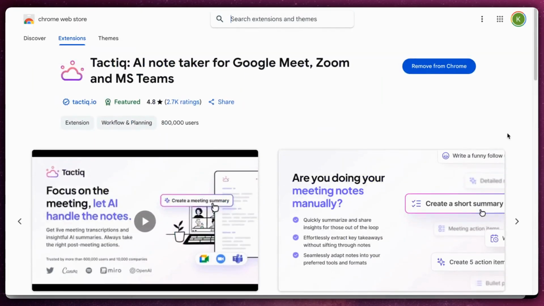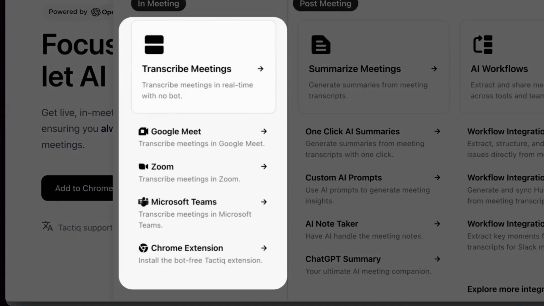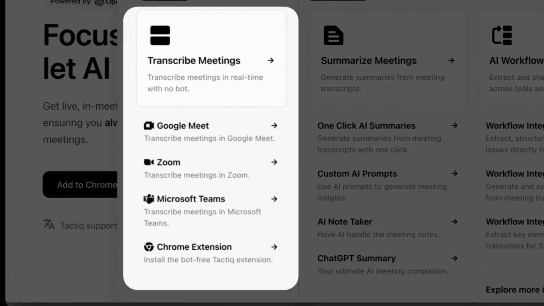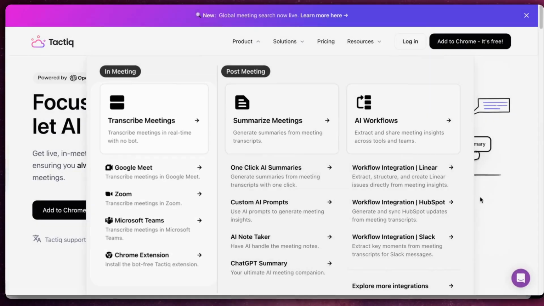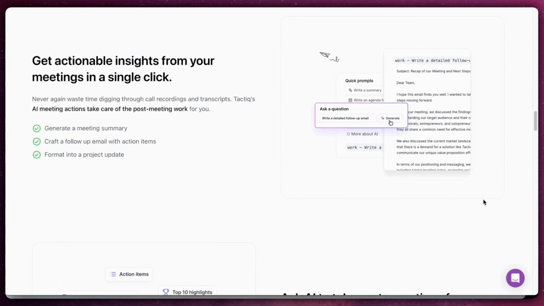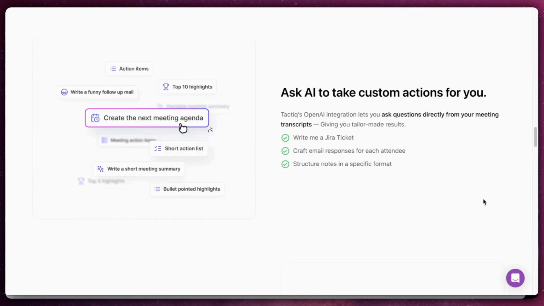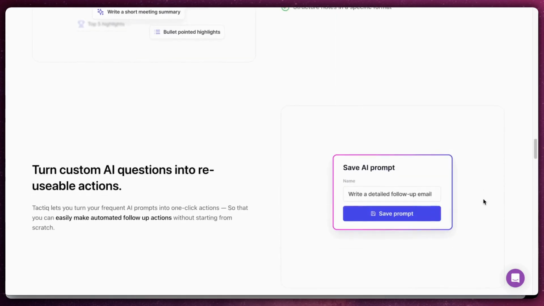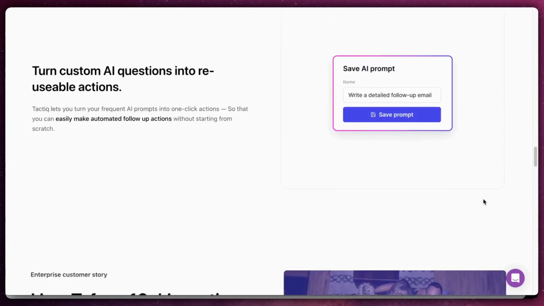Additionally, Tactiq offers a Chrome extension that automatically transcribes meetings on platforms like Zoom, Google Meet, and Microsoft Teams, making it versatile beyond just YouTube. So whether you're looking to summarize long videos, extract action items, or translate transcripts for accessibility, Tactiq makes it all possible with just a few clicks.